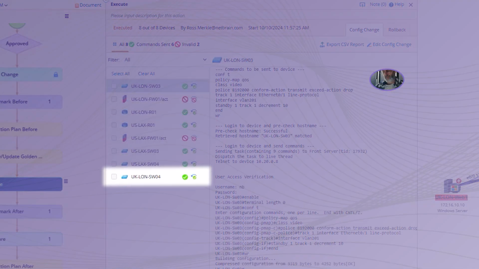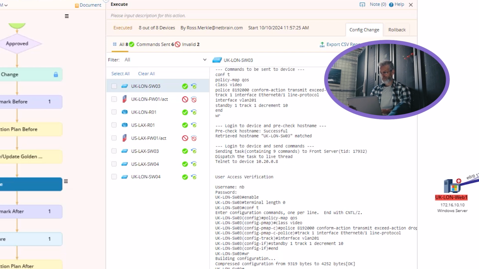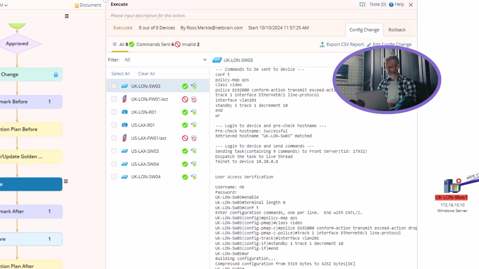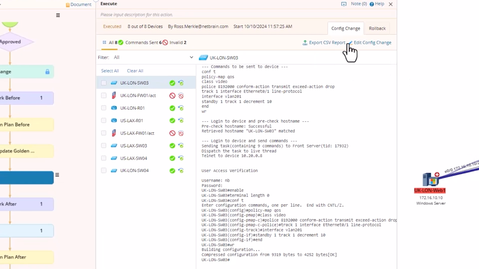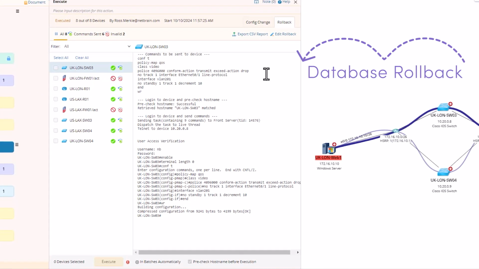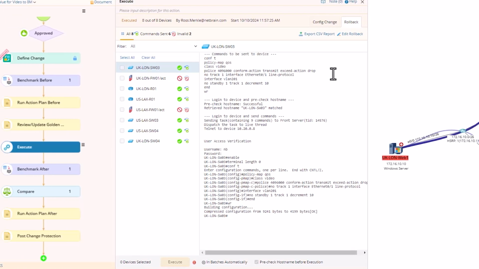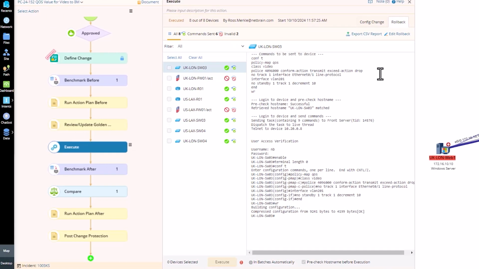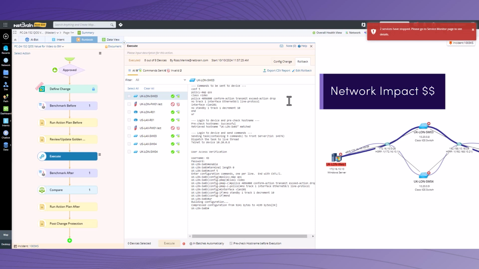Instead of logging into each device and running that CLI for each and every device, we can do that with this network change. And we can predefine our rollback steps, right? So this is something we'll be able to cover in the workshop as well. So accelerate changes, understand if I need to roll back, can I do it as quickly as possible to reduce and minimize the amount of network impact?